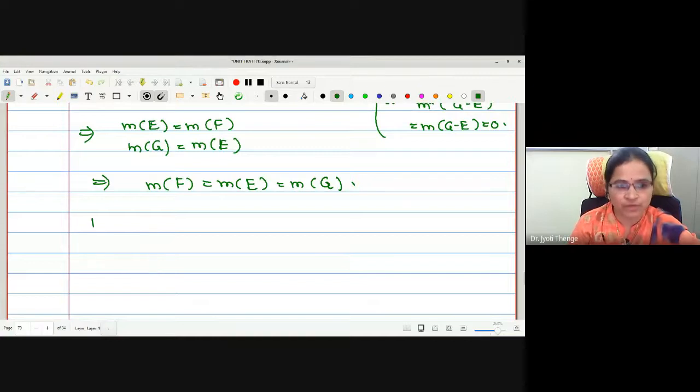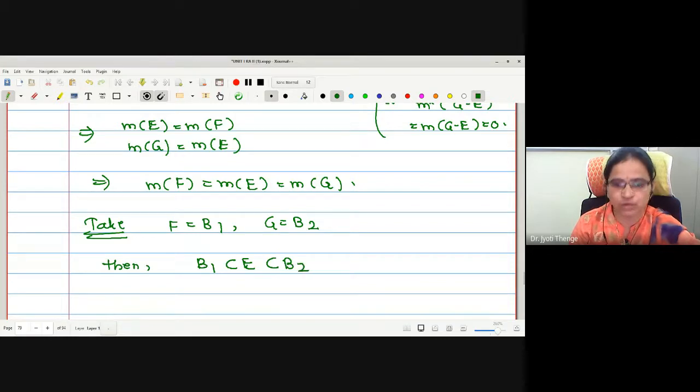Okay. Now we will take F equal to B1 and we will take G equal to B2. Then what kind of relation will we obtain? B1 contained in E contained in B2, and let us substitute in the whole statement.